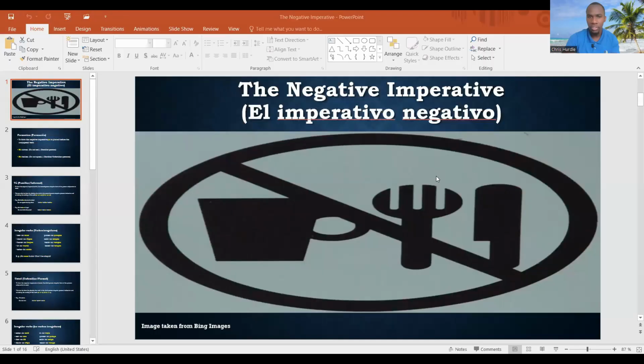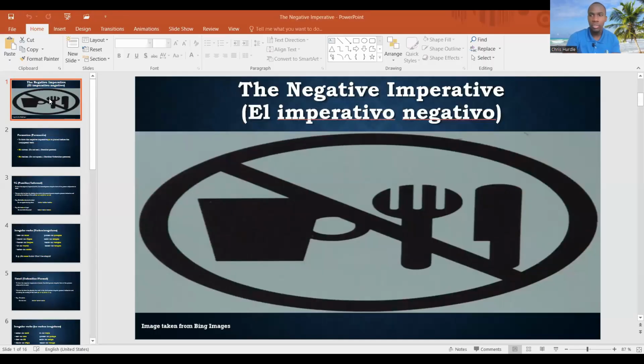Hola a todos. Hoy vamos a hablar del imperativo negativo en español. So today we are going to talk about the negative imperative in Spanish. We would have previously done the affirmative imperative, and it is worth noting that the link to that video can be found in the description, okay? So yes, el imperativo negativo. We're going to learn how to form the negative imperative of verbs in Spanish.